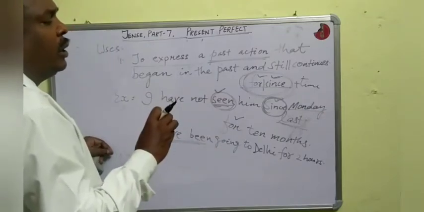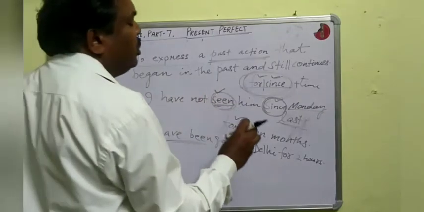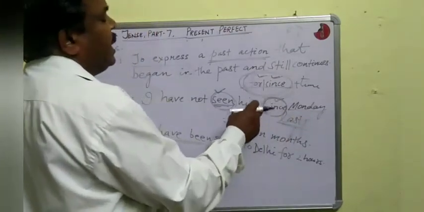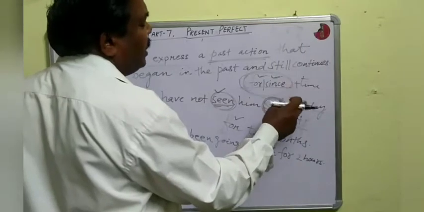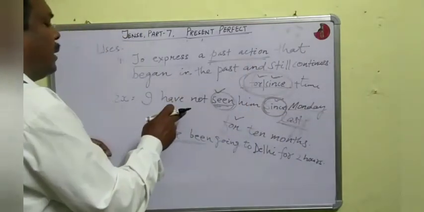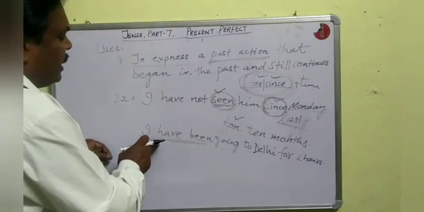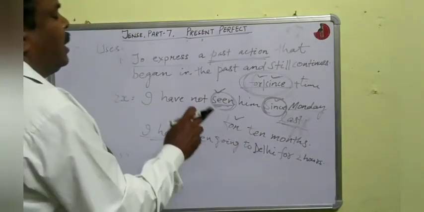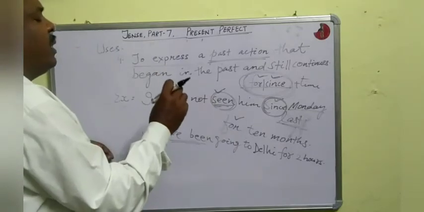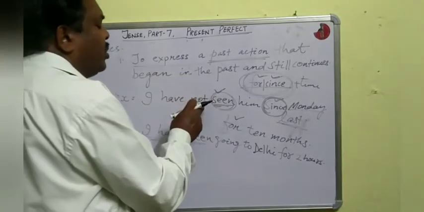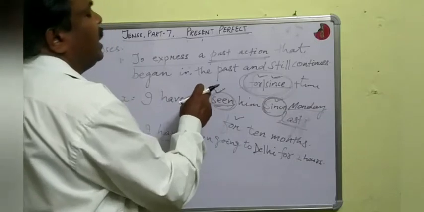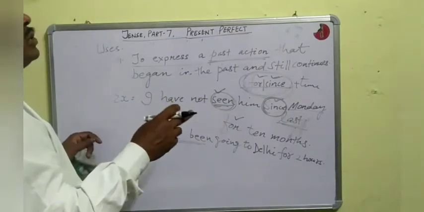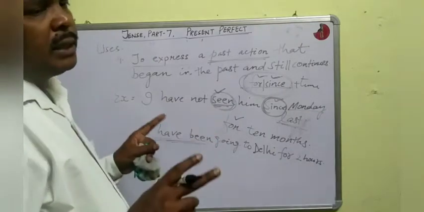And then I told we can also use present perfect continuous tense if in the sentence there is since or for plus time. For that, I gave another example. I have been going to Delhi for 2 hours. I couldn't give the example of present perfect continuous tense with the verb see because the verb see can't be used in continuous tense. Is it clear?